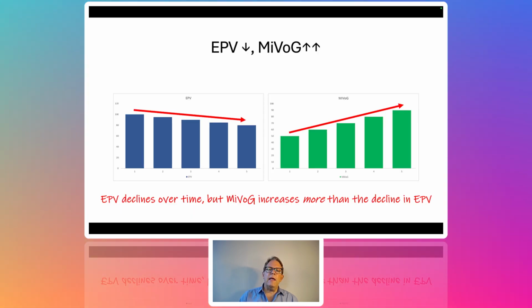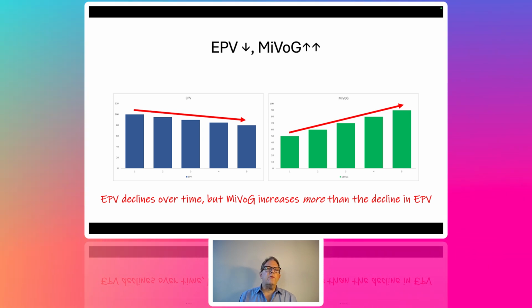Our fourth case is the earnings power value actually declines over time, but investor expectations about future growth increase more than the decline in earnings power value. Now, this is an unusual case because you would think if the earnings power value is coming down over time, the market implied value of growth would also come down.